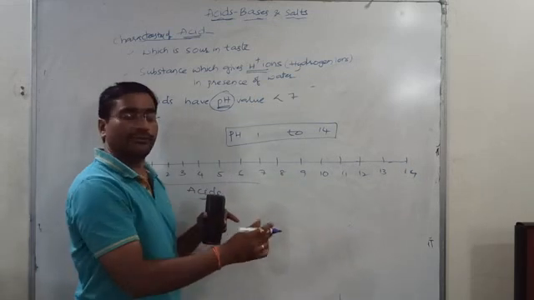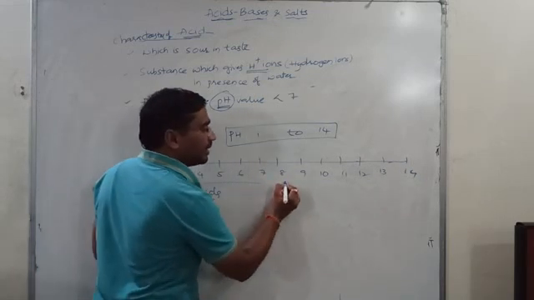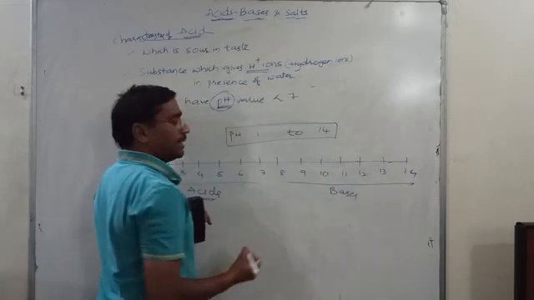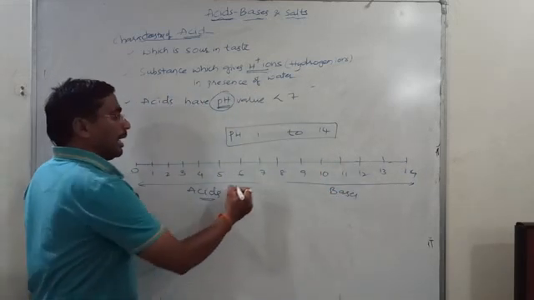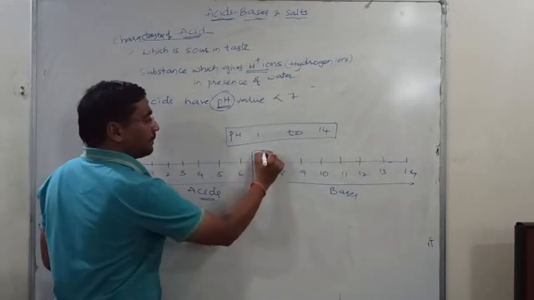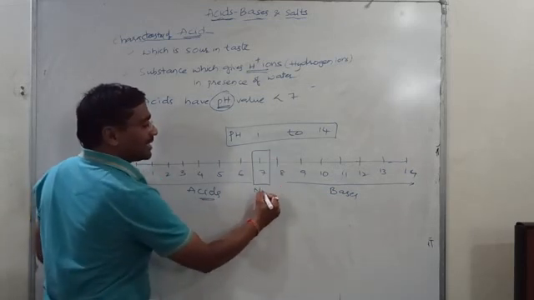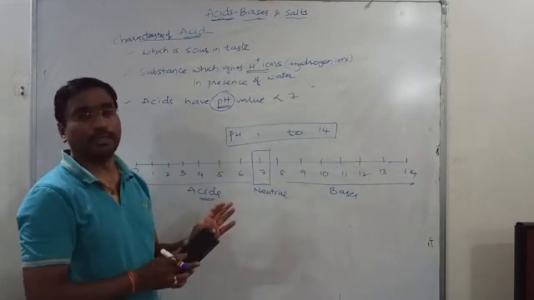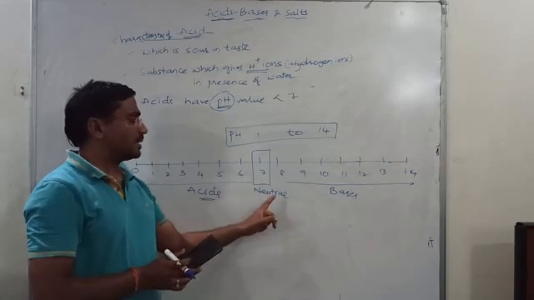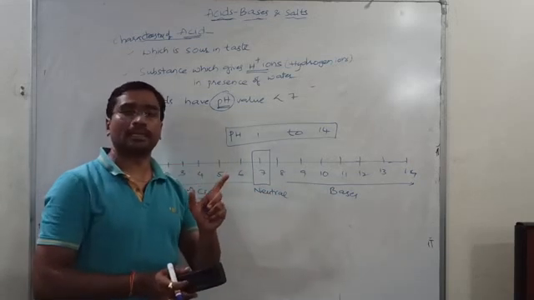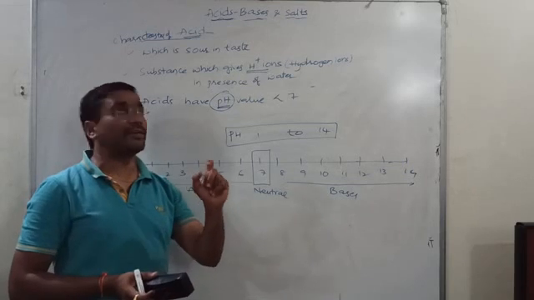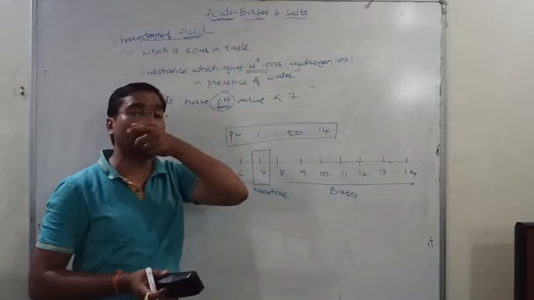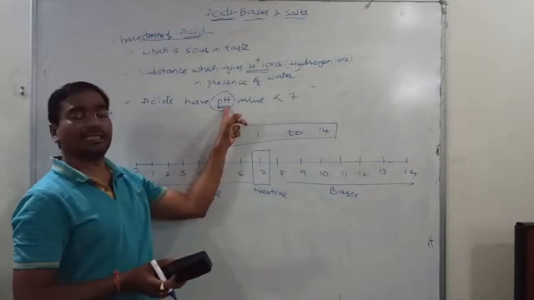Any substance which has a pH greater than 7 acts as a base. And any substance with pH 7 is neutral in nature, meaning neither acid nor base. We call it neutral. So even a person new to chemistry can identify whether a substance has acid nature, base nature or neutral nature by using pH.